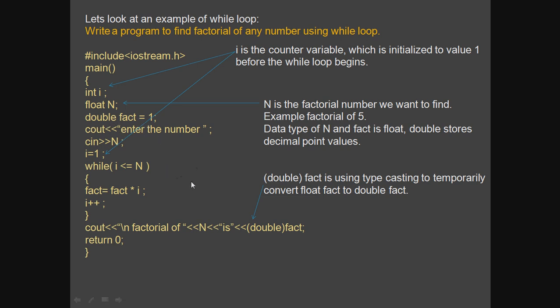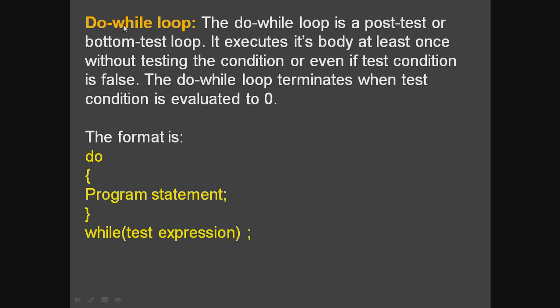So next is the do while loop. The do while loop is a post-test or bottom-test loop. It executes its body at least once without testing the condition, even if the test condition is false. You can see the format of the do while loop: do, the keyword, and then the body of the do while, which is written first before the test expression.